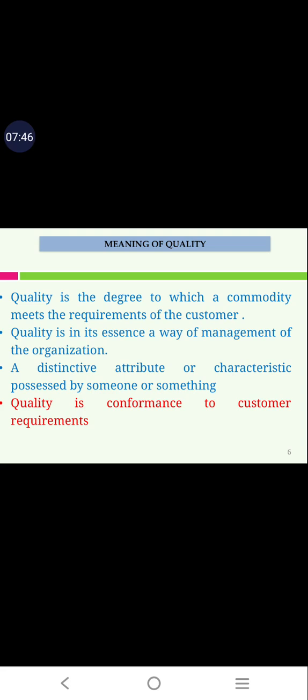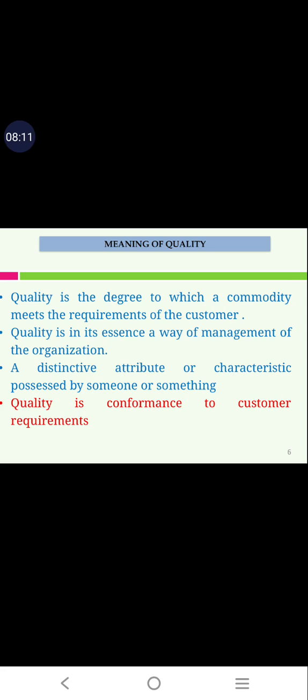The third definition is: a distinctive attribute or characteristic possessed by someone or something. For example, if a product has a good feature, then you can say it is a good quality product. Or if you say someone is a good quality person, it means he has some good characteristics, for example a helping tendency, or he is honest. All this comes under good characteristics, so then you can say he is a good quality person.